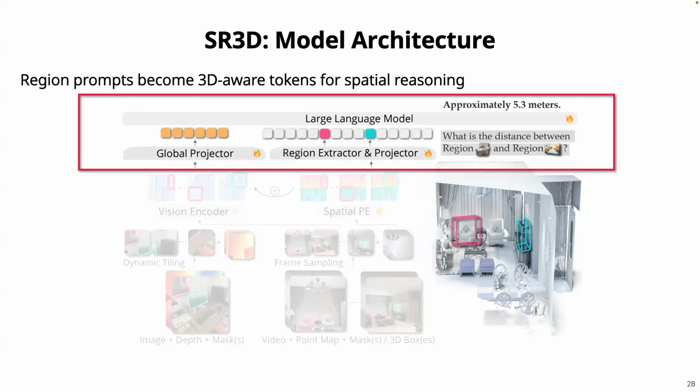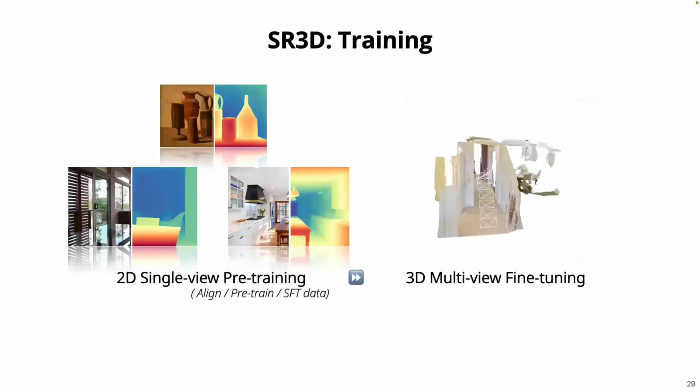So with all the things I mentioned above, this brings together the end of the architecture, where region prompts now become a 3D aware representation for spatial reasoning. As you can see from the diagram, we can just feed these region tokens directly into the LLM context and then make it do VQA. And with these grounded tokens, we can make the model see exactly which entities we're referring to.